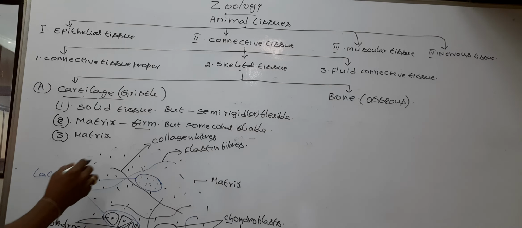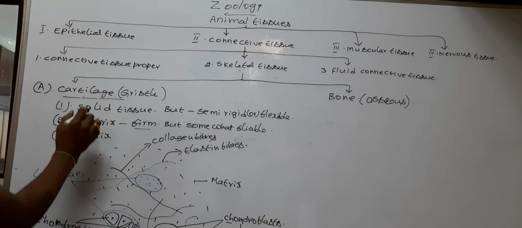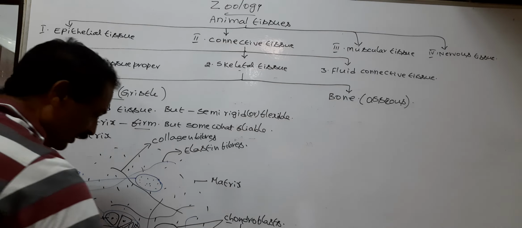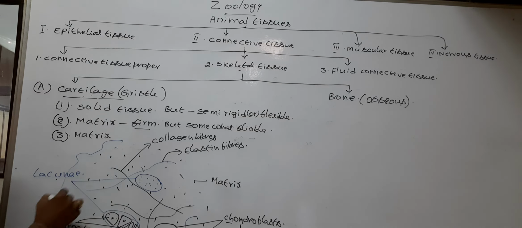Next, the cartilaginous tissue is surrounded by fibrous connective tissue.